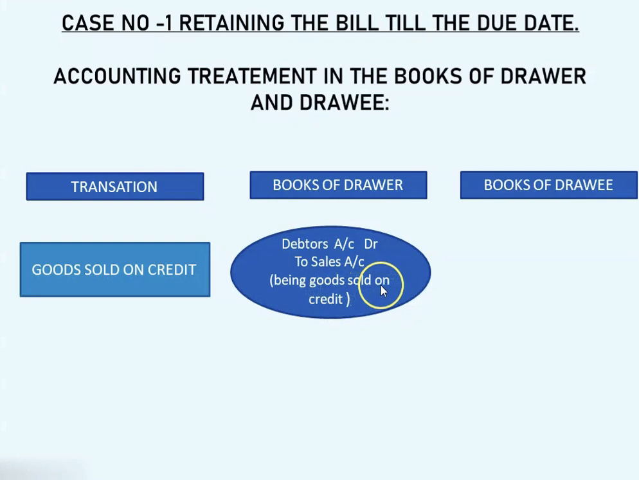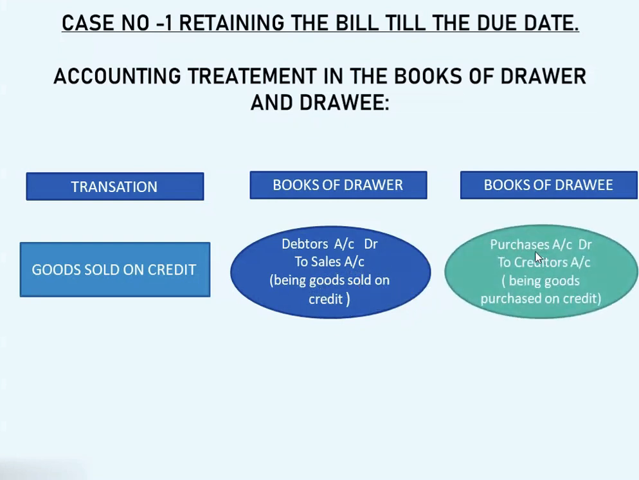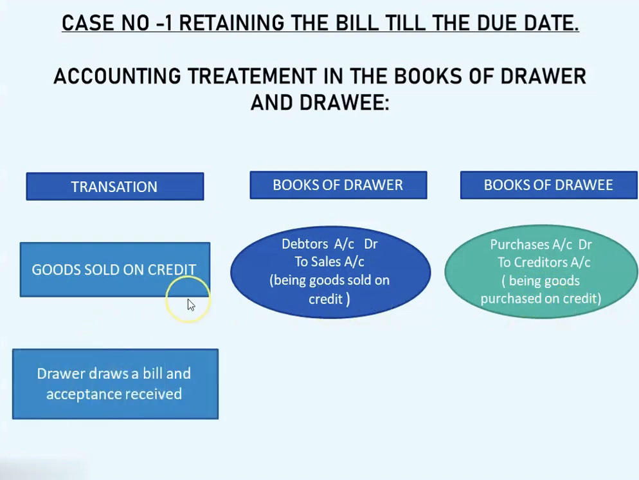Now let us see the journal entry in the books of drawee. Here purchase account debit to creditors account. Here the drawee is purchasing the goods and therefore purchase account debit to creditors account. Creditors here, it is the drawer's name that will come over here. And the narration being goods purchased on credit. Now let us see the next transaction.